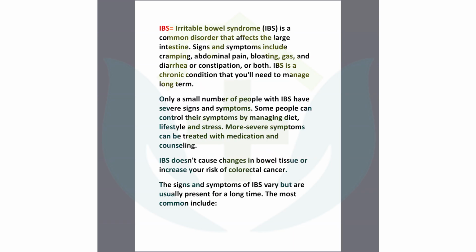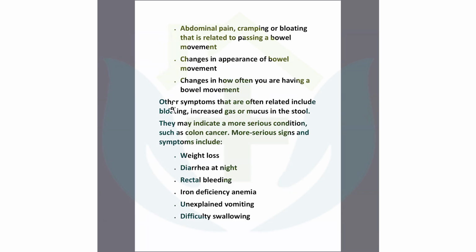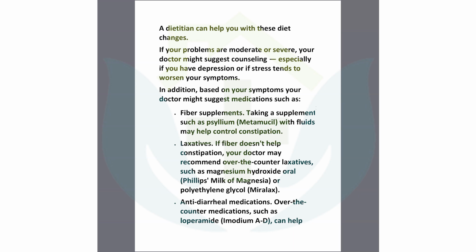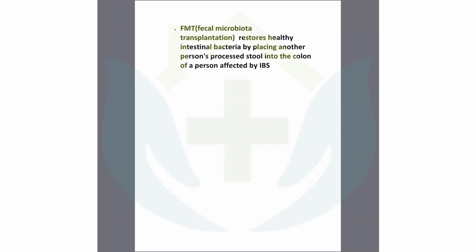So this is one of the description for irritable bowel syndrome, the common disorder: abdominal pain, bloating, gas. I will not describe it a lot because it is part of GI system. You should read all the functional diseases in every system. Like in GIT, this is irritable bowel syndrome. In rheumatology, fibromyalgia and chronic fatigue syndrome, you should read it with the psychiatry subject. Okay, I think that would be better. Irritable bowel syndrome, you should read it on your own. I will go to the other somatization disorder. I will give this note to you.